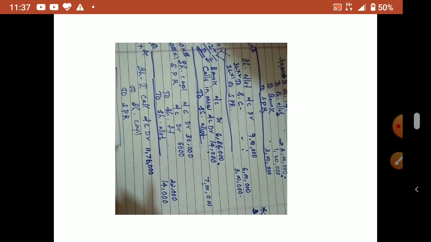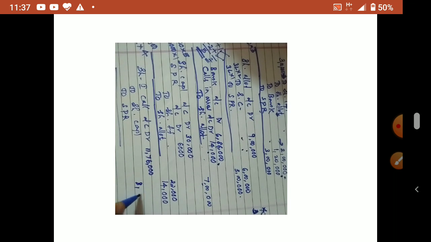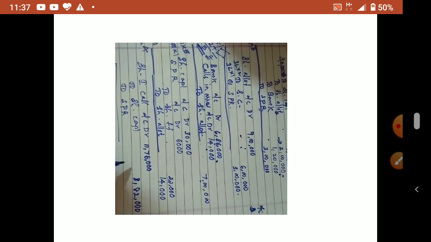You multiply and check. Then to share capital will go 3 rupees. Normal first call is 3 plus 1, meaning in that 3 rupee is the real first call amount. So 2,94,000 into 3 is equal to 8,82,000. Then SPR 1 rupee. So 2,94,000 into 1, 2,94,000. Okay. So this is the due entry we have now passed. Okay. So now we'll go to